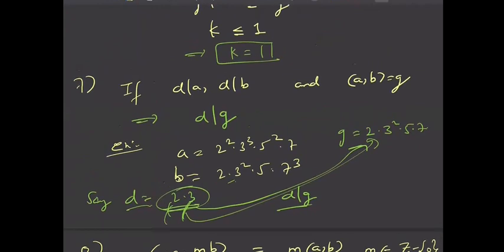So next property, GCD of MA and MB is nothing but equal to GCD of M into A comma B. Fine. So M, you can consider it as a non-zero integer. Yes. So these are important properties which we have discussed. Sixth and seventh, that if D is a common divisor between A and B, and if GCD of A and B is G, then D is definitely a factor of G.